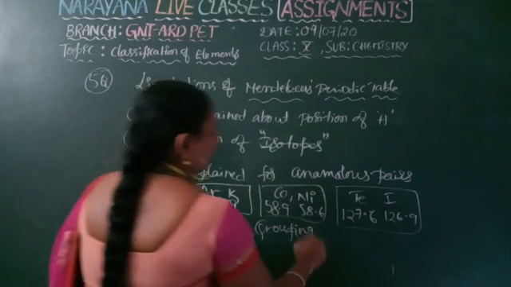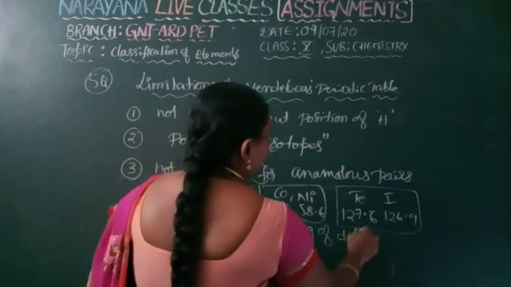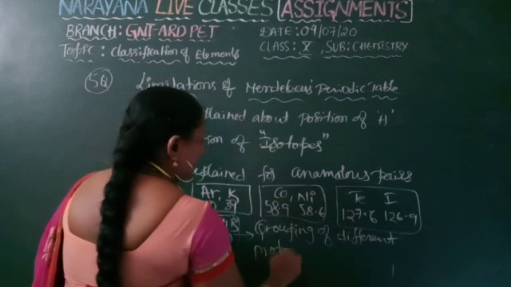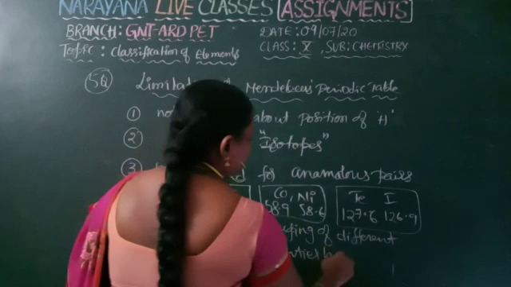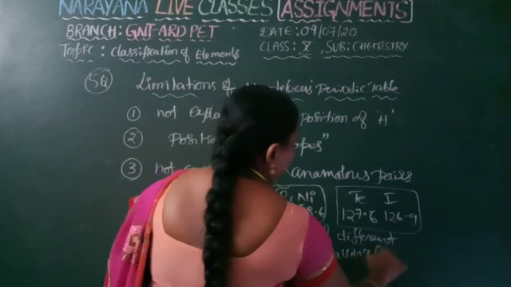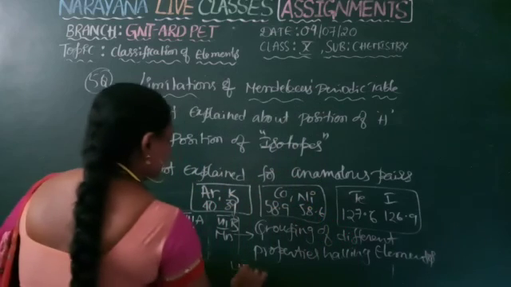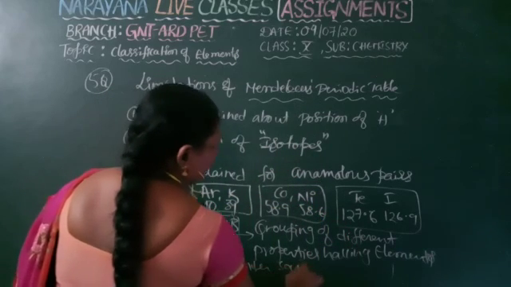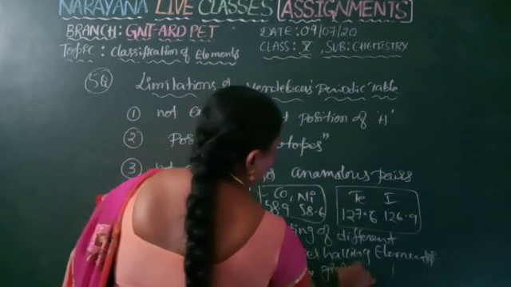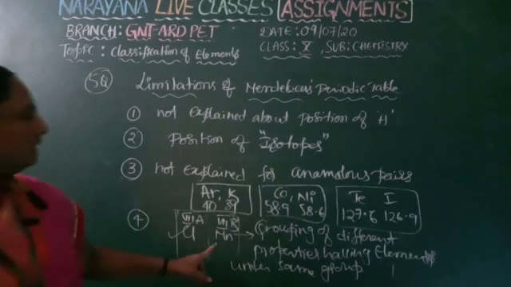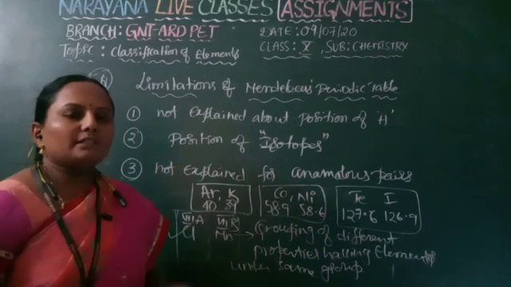Grouping of elements having different properties under the same group. That is mainly the drawback of his explanation. So that's all for this assignment. Thank you.